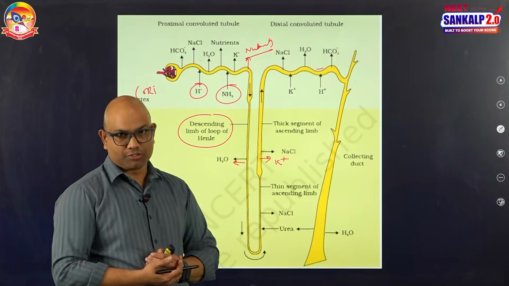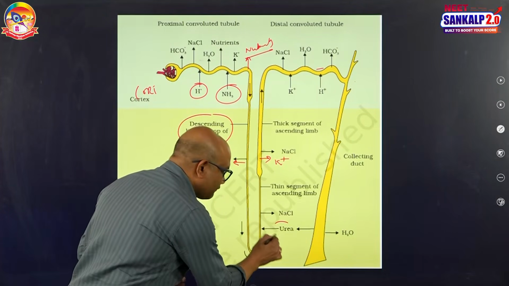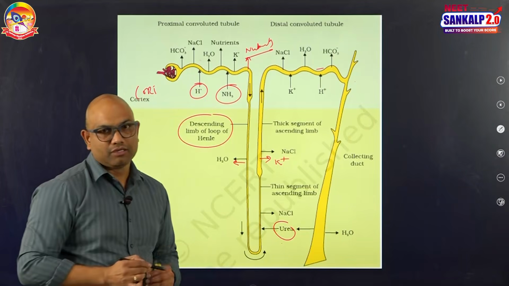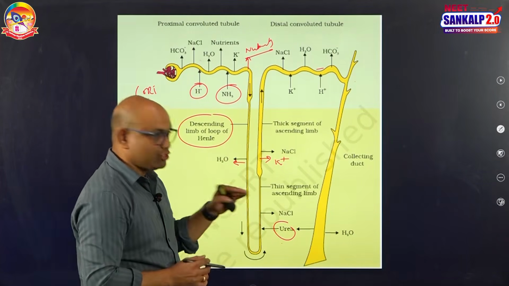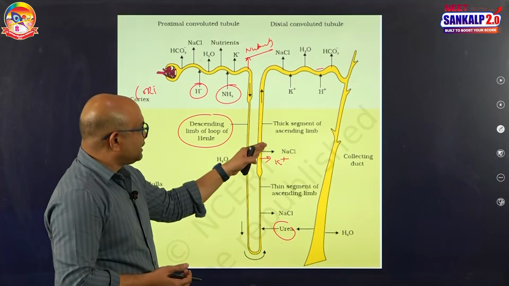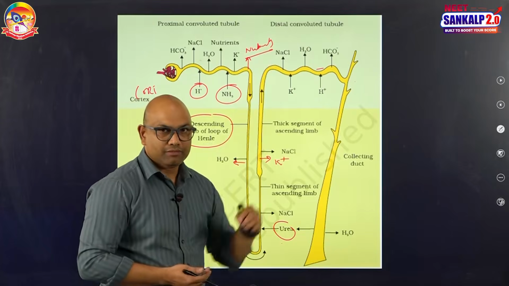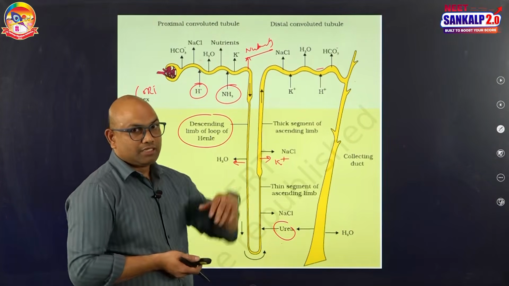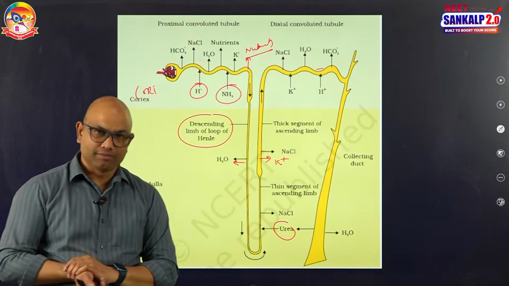Reabsorption. But a slight amount of urea is secreted from the inner medulla into the filtrate of the ascending limb, that is secretion. Okay, fine. After this, the filtrate gets into the descending limb. Once the filtrate gets into the descending limb, from here onwards the absorption will be conditional.